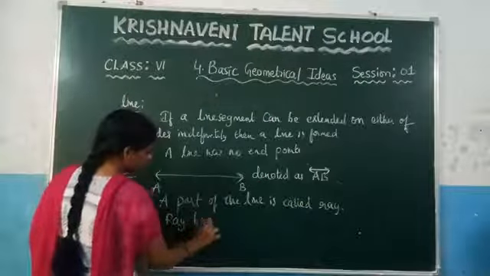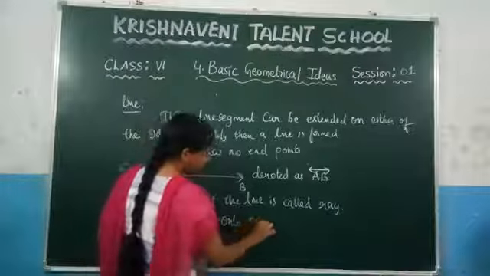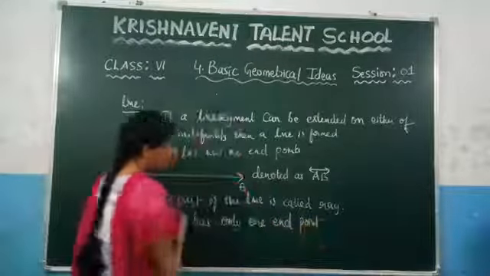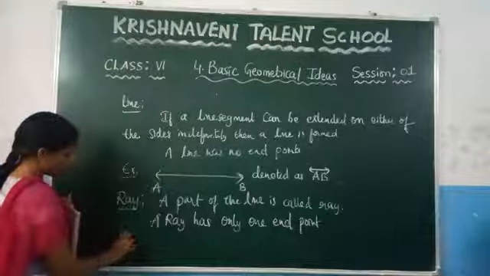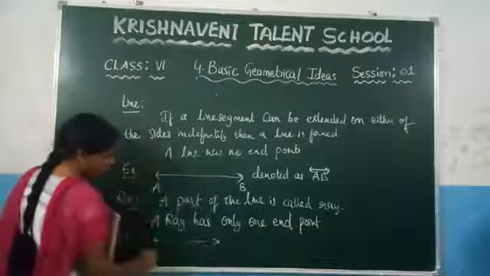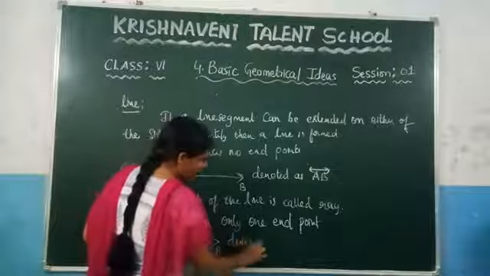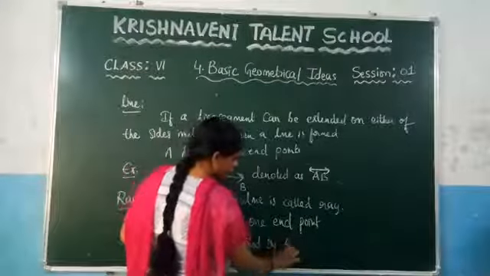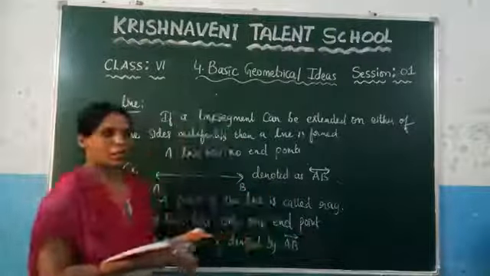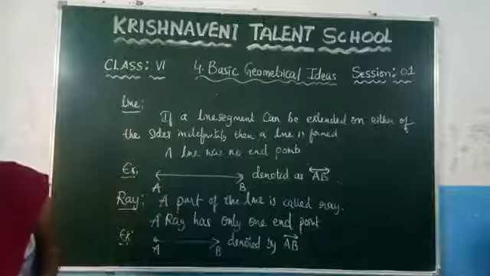Then you can take the example here: take the initial point and it goes on like that, and mark it as AB. How do you denote this? We notate it as AB, with the initial point here, and it does not have any terminating point. So this is what we have discussed up to now.